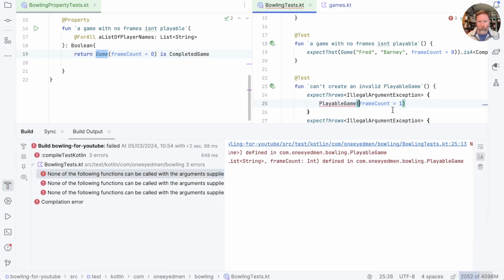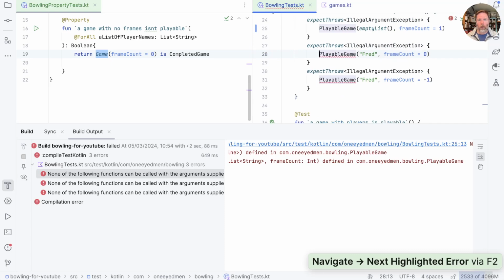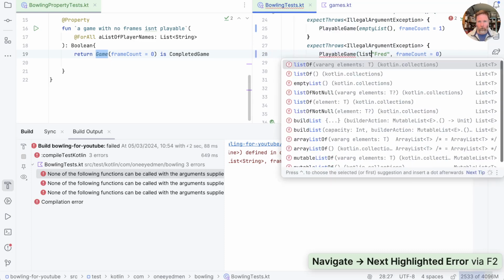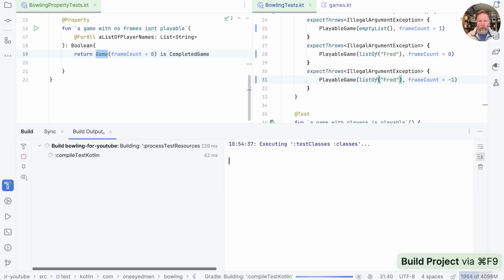Yes, there you are. So this is now going to have to say empty list. That's fine. And the same here. This is list of Fred. Don't mind not having the Varargs with playable game because we have the game function that's more usually used. Okay.